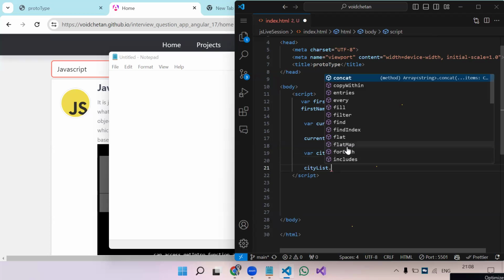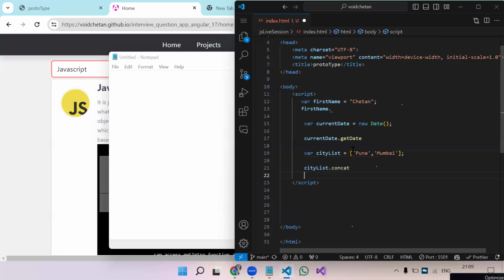Correct. In case of array, we have just one property, that will be length. The remaining will be functions only. See, these are the functions which will only execute if we are using the dot operator on the array itself. Correct. So how and why, based on the data type, is the JavaScript engine attaching these functions to this particular variable?